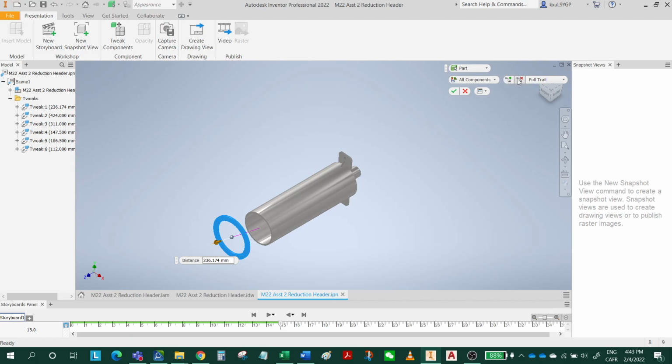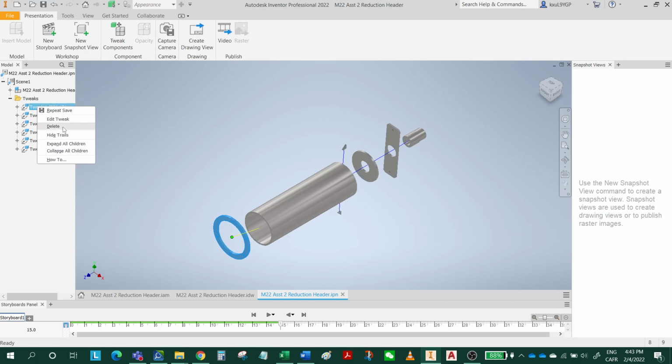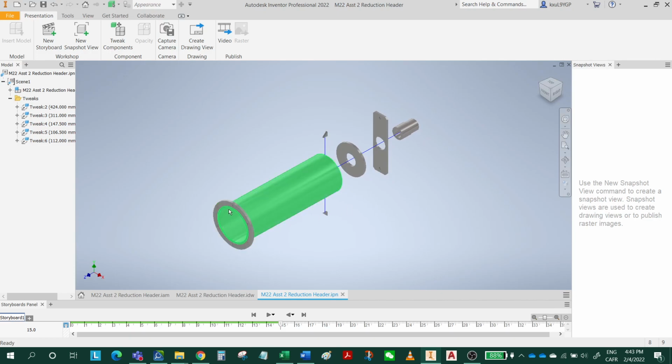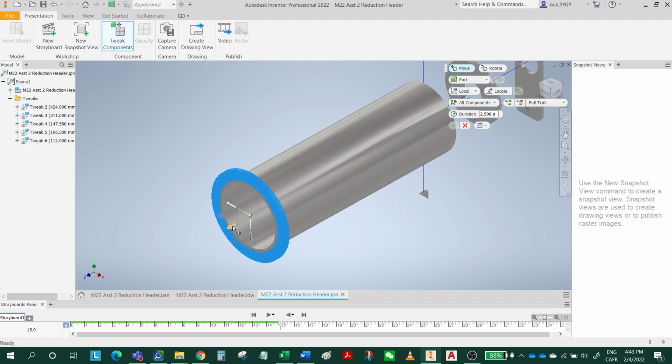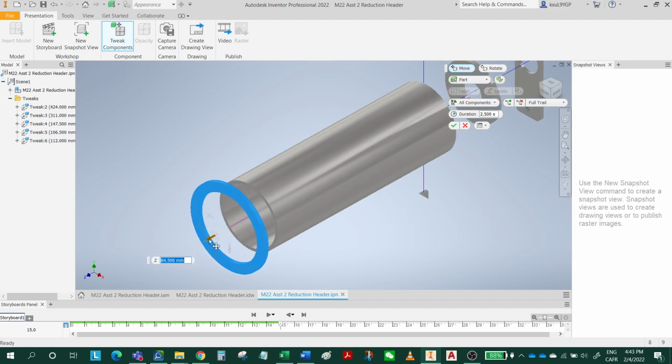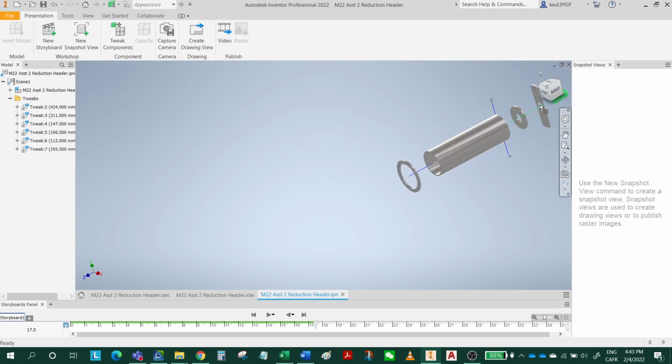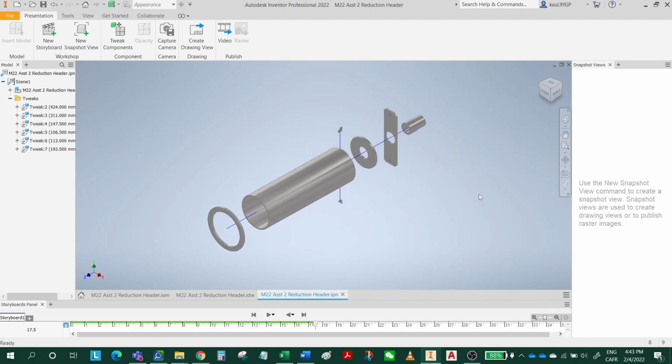So I'm gonna just delete this tweak and retweak it, right? Delete it. Okay, go to isometric, select this file and tweak. Make sure you select the correct direction now. This is the correct direction. You see, now it's good. All right, click OK and go back to isometric, right?